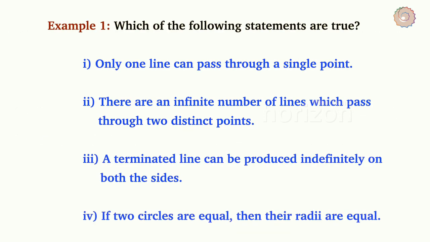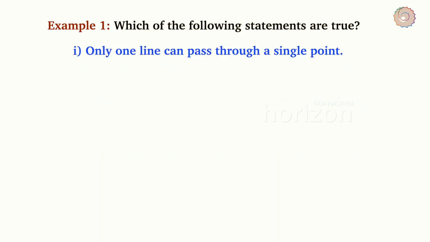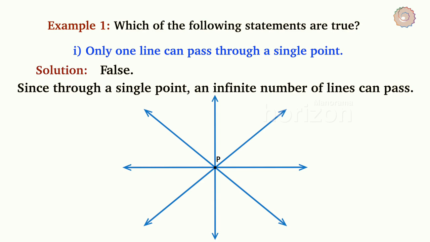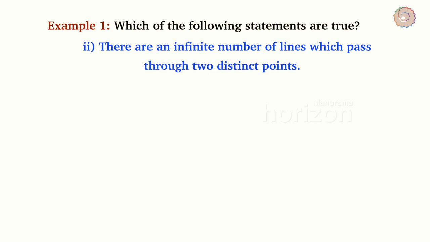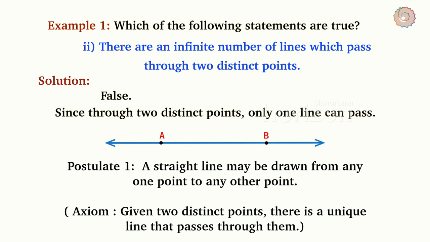Now that we have familiarized ourselves with the 5 postulates, let's see which of these statements are true. The first one is: only one line can pass through a single point. This statement is false since through a single point an infinite number of lines can pass. The next one is: there is an infinite number of lines which can pass through two distinct points. It is false since through two distinct points only one line can pass. We can prove that with the first postulate.